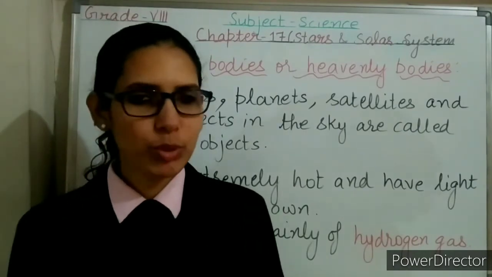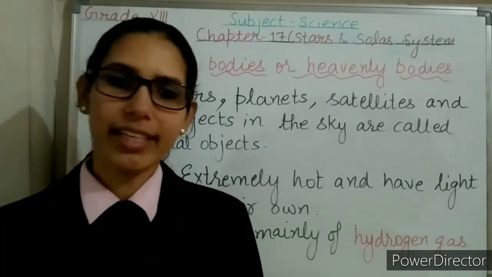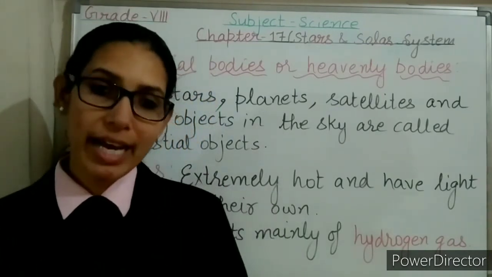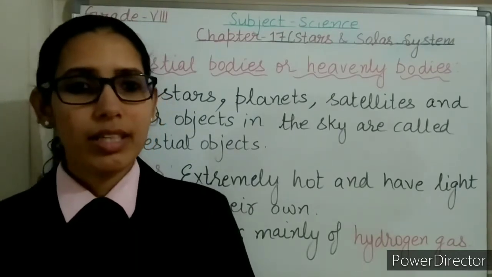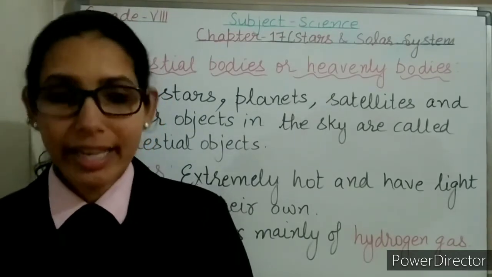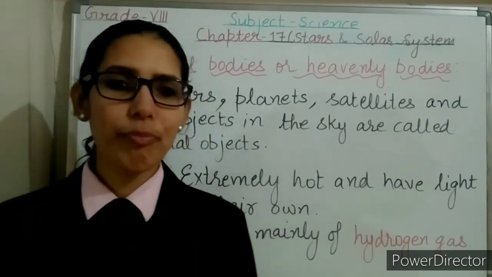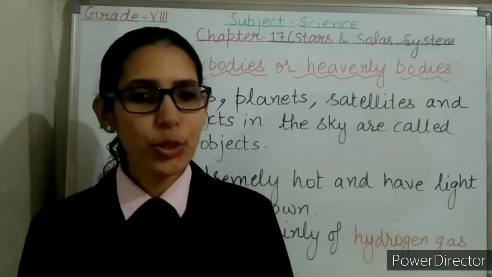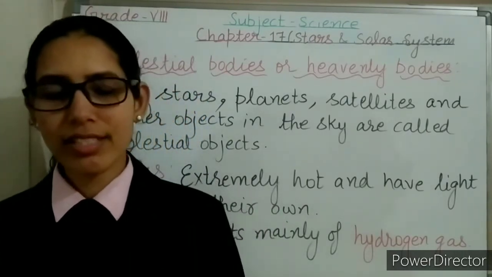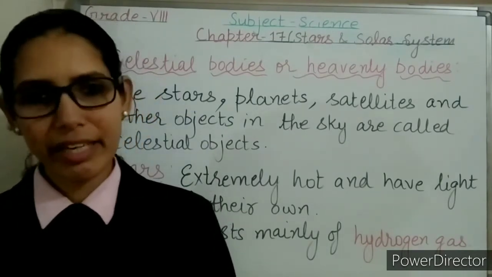So the first question comes, what is the universe? The universe is made up of everything that exists: stars, planets, galaxies, their solar systems, and all forms of matter and energy. Our universe is made up of billions of galaxies. So what is a galaxy? A galaxy is a huge collection of dust, gas, stars and their solar systems, all held together by gravity.